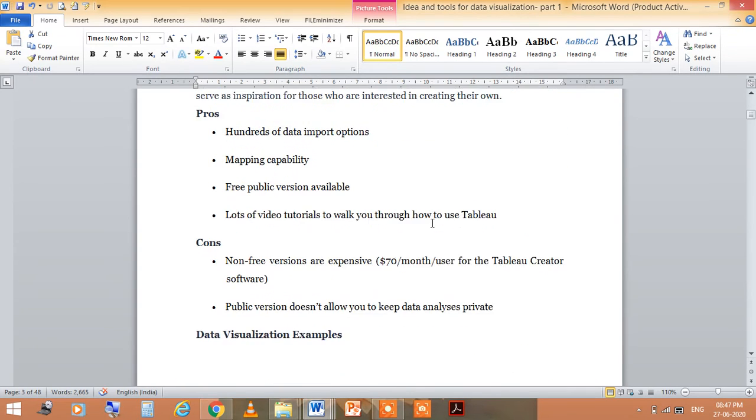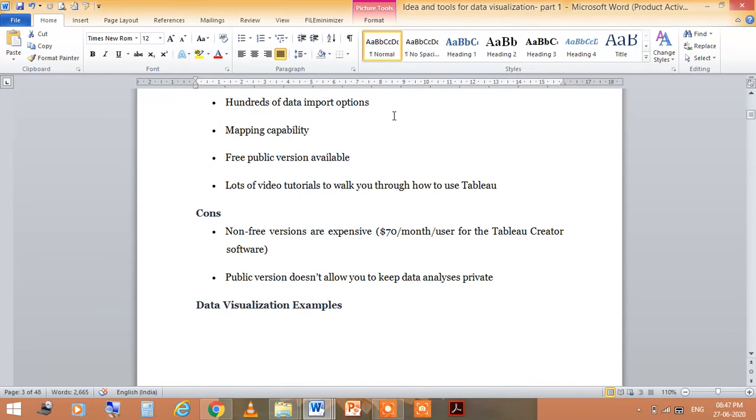The pros are the hundreds of data import options and mapping capabilities, a free public version available, and lots of video tutorials to walk you through how to use Tableau. The cons are that non-free versions are expensive, and the public version doesn't allow you to keep data analysis private. This is the disadvantage.